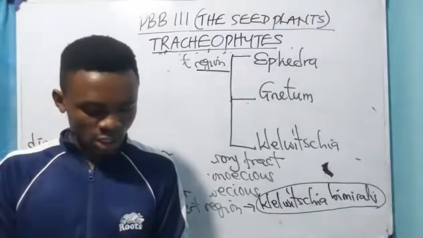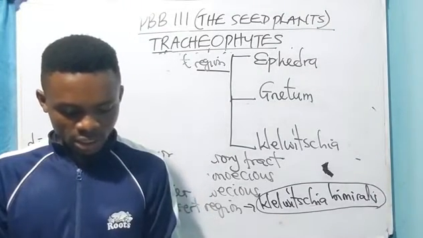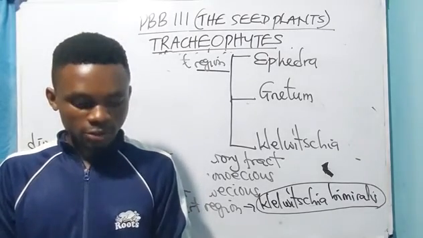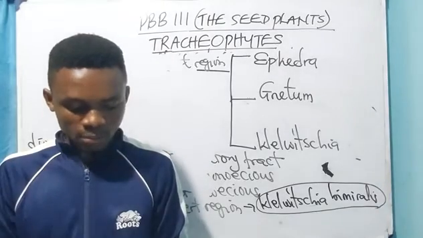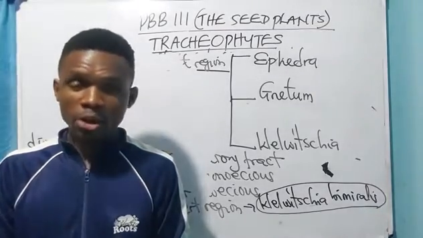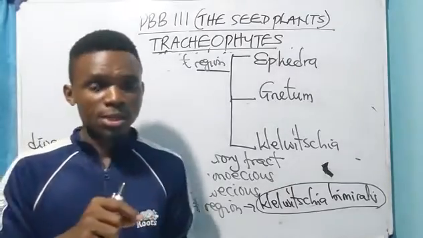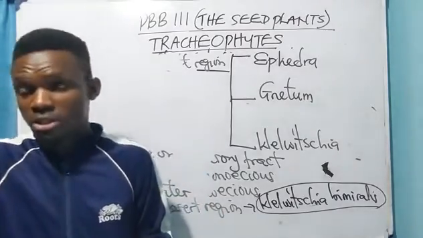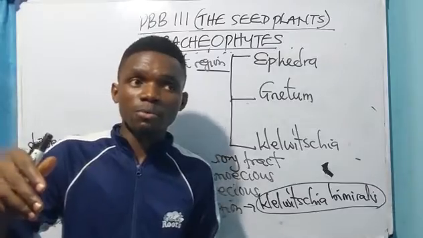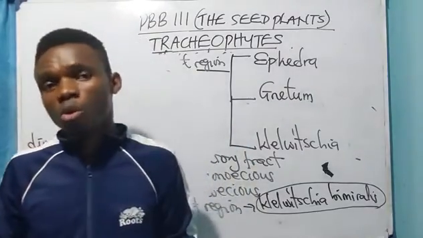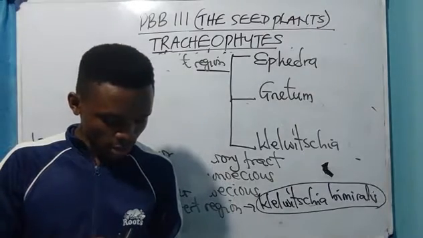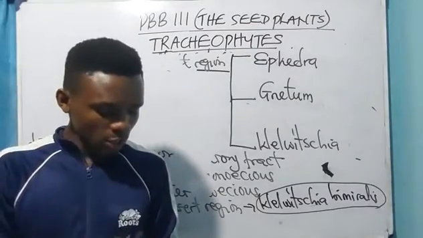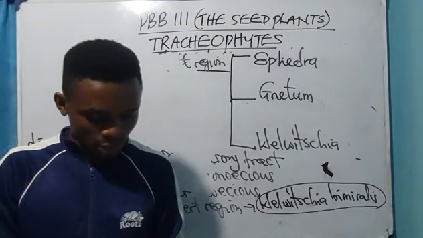The next one is number 5. They said in angiosperms, A, the sporophyte is dependent on the gametophyte; B, the gametophyte is dependent on the sporophyte; C, the gametophyte is a separate plant; D, the sporophyte is a separate plant. What did I tell you about angiosperms and gymnosperms? I said that in angiosperms and gymnosperms, the independent stage is the sporophytic stage, which means that the gametophyte depends on the sporophyte. Therefore, the answer is B.